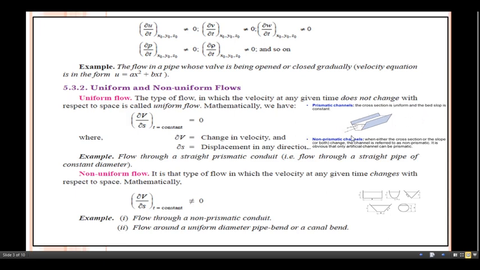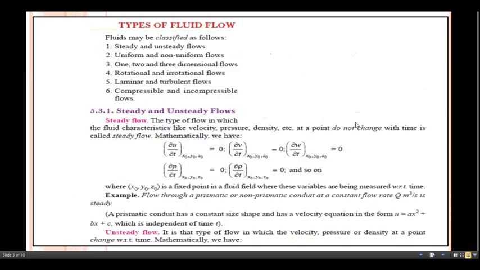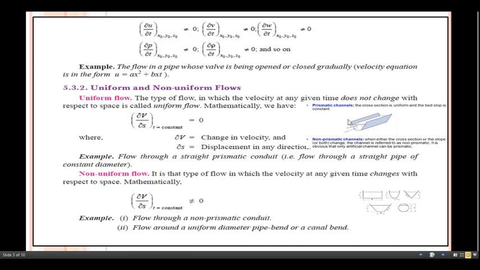This is known as a prismatic channel. Whatever the fluid flow, this is a steady flow. The various cross sections shown here are prismatic channels, and the flow through these is considered a steady flow.